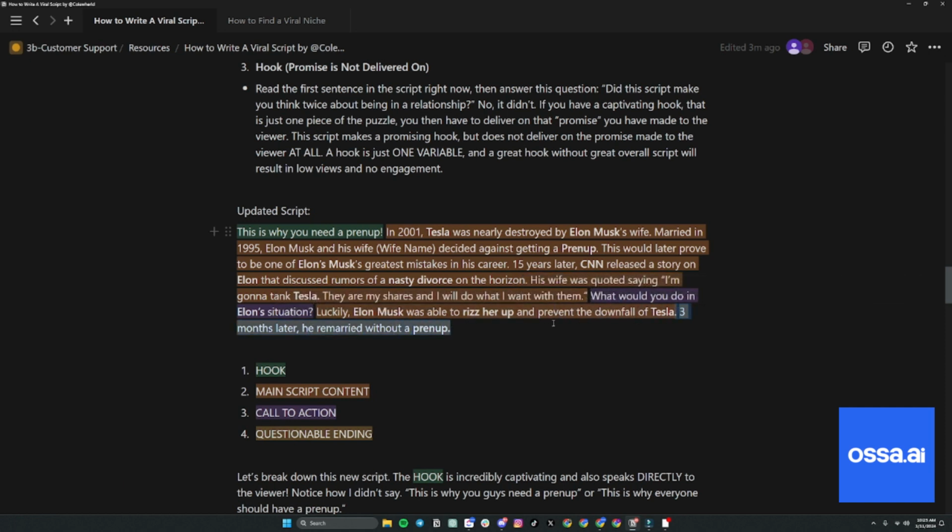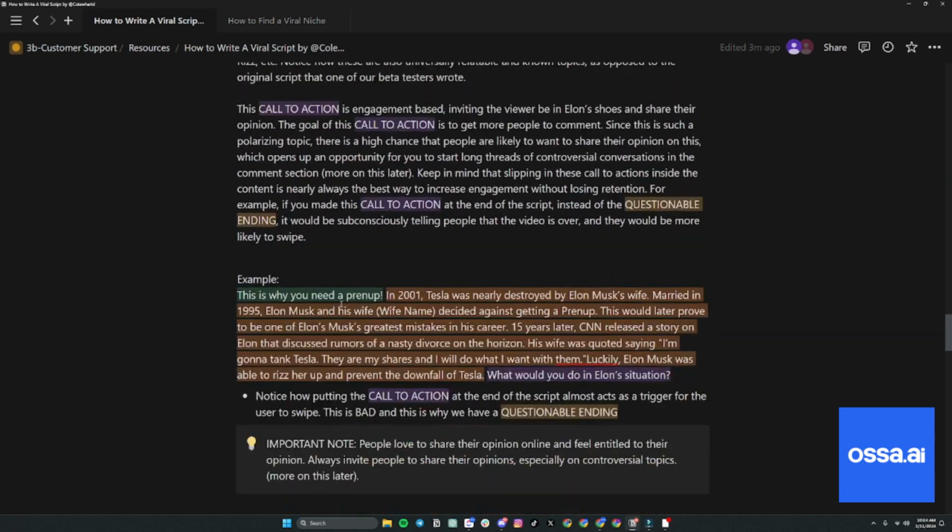Why is that so important? Because at the end of the video, if we can have some sort of questionable ending that makes people look at the video and think, wait, what? He got remarried after all of that? I need to watch that again. That's crazy. So something that makes them question. This is so important at the end of the video. It's like an engagement sandwich. You have your bun, which is the hook. You have that questionable ending, which basically makes them think, oh shit, you really did that. And then you have all the engagement inside with the call to action. That's kind of like the formula in my opinion. So wanted to share that real quick.